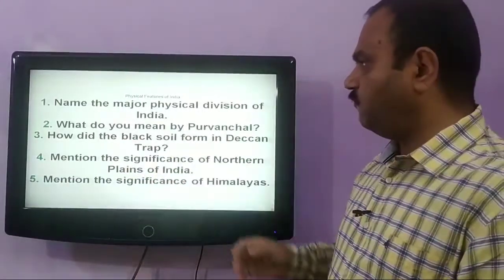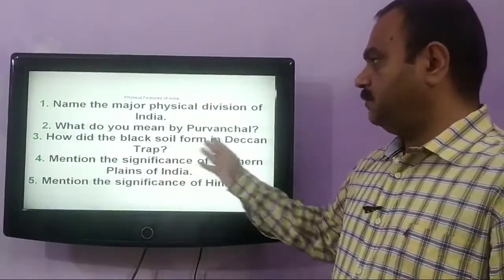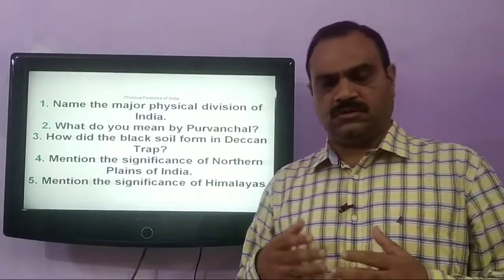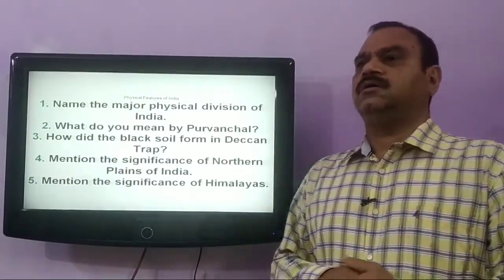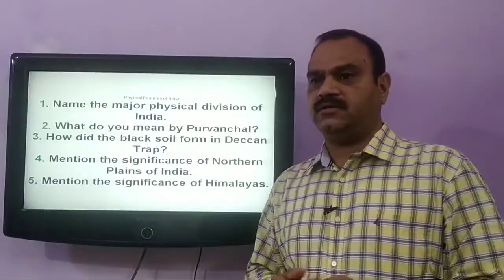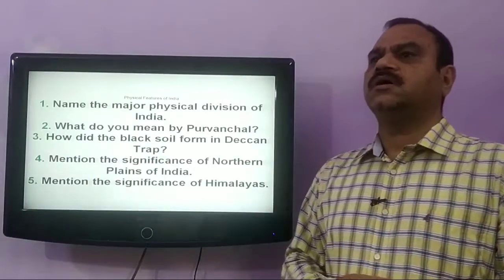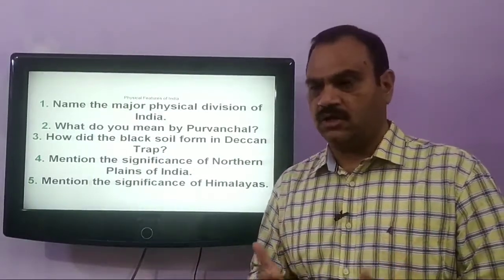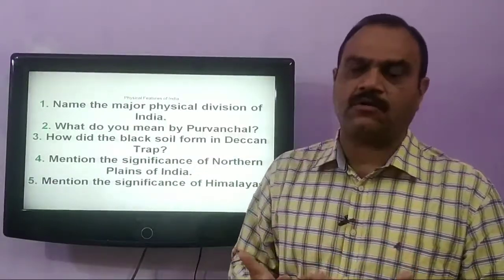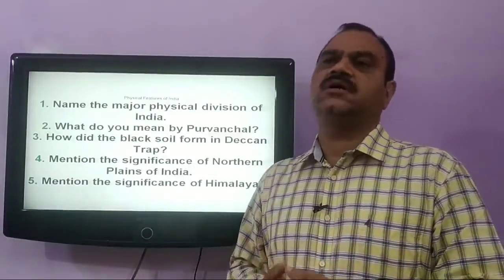Our next question is, how did the black soil form in the Deccan Trap? The Deccan Trap is of volcanic origin. All this region is made of igneous rocks, and over a period of time these rocks weathered, resulting in the formation of black soil. So the black soil region is that of the Deccan Plateau. It is because of the parental rocks, which are igneous in nature, that black soil is formed.